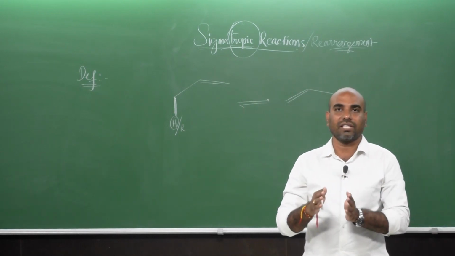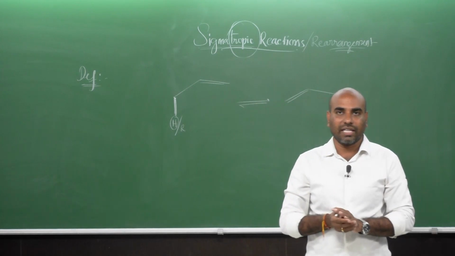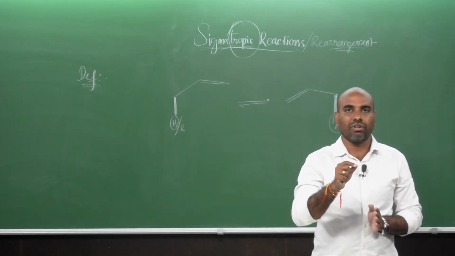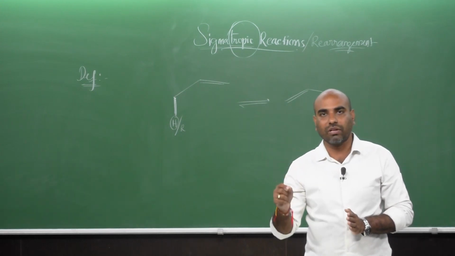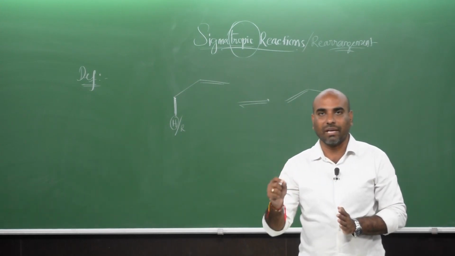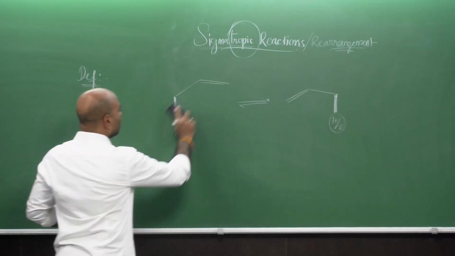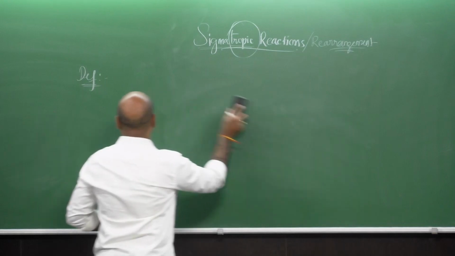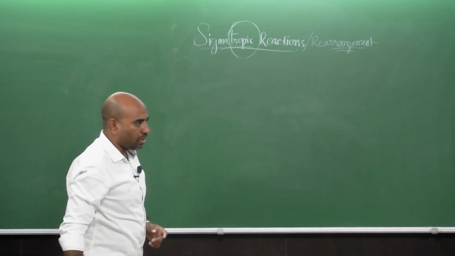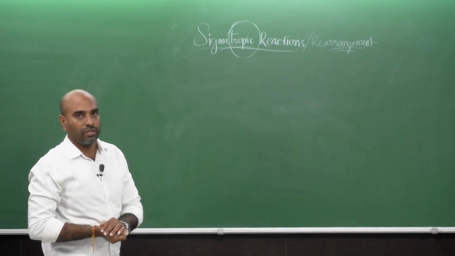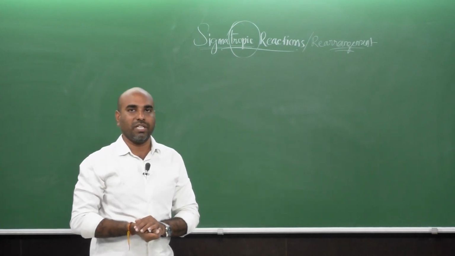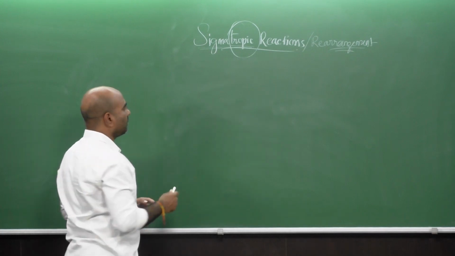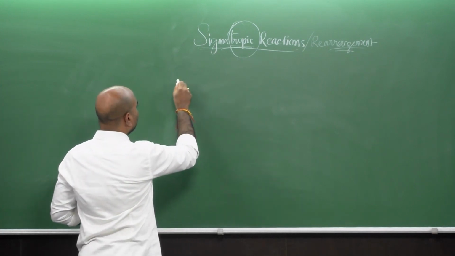So, all these reactions will pass through a cyclic transition state where the breaking of the sigma bond and reorganization of the pi electrons as well as the formation of the new sigma bond takes place simultaneously. So, how are these sigmatropic rearrangements notated? If someone has to notate a sigmatropic rearrangement, they have to give the order of the reaction with two numbers.